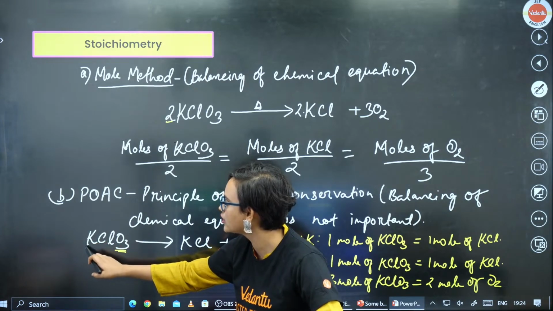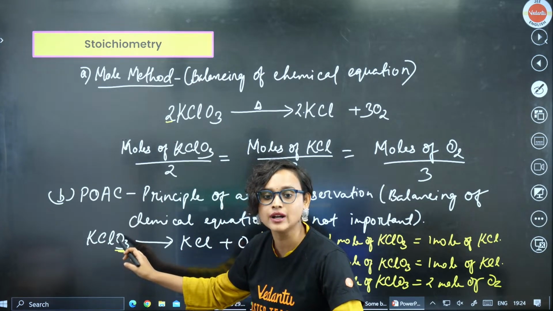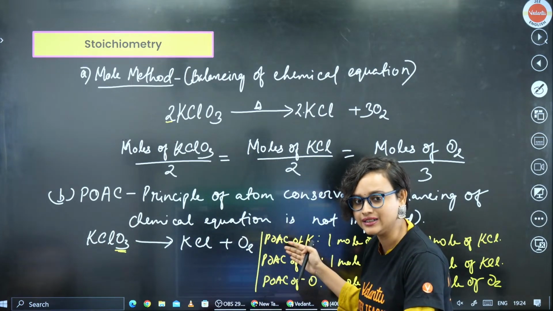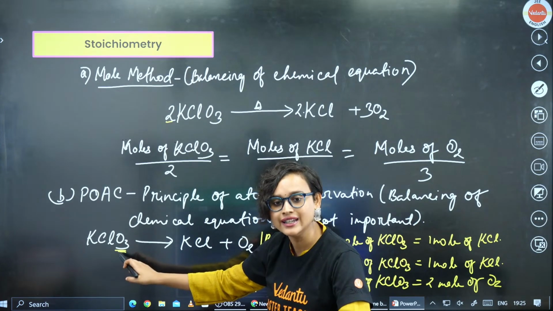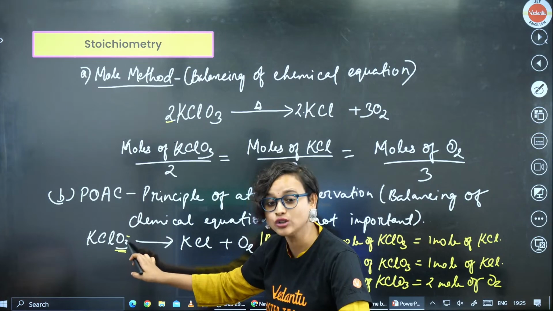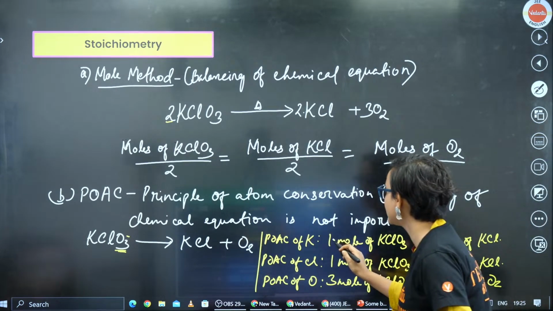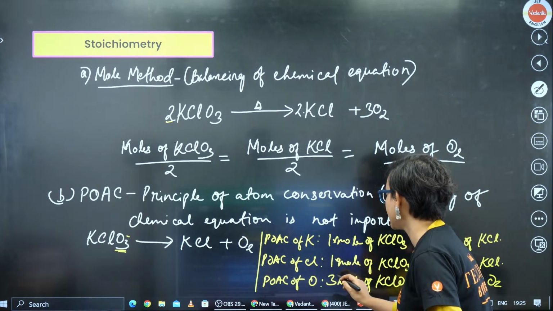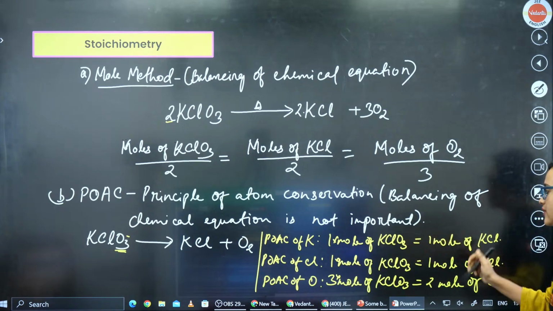See, for here, the coefficient was 1. In case of KCl, do you see any other number? Everything is 1, right? But in case of oxygen, do you see that there is a 3 written for O3? So what we have done is, actually there should be a multiplication sign here, okay? There should be a multiplication sign. So it should be 1 into mole of KClO3 is giving you 1 into mole of KCl.